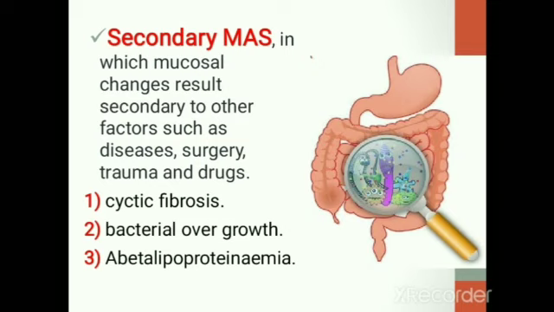Now, secondary malabsorption syndrome is one in which mucosal changes result secondary to other factors such as disease, surgery, trauma, and drugs. Cystic fibrosis, bacterial overgrowth, and abetalipoproteinemia are the common types of secondary malabsorption.